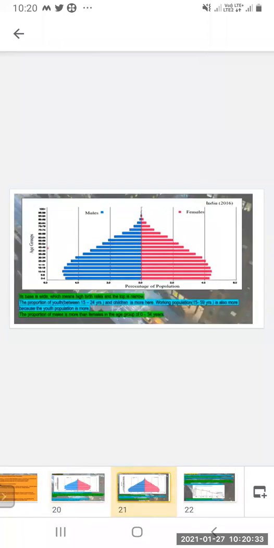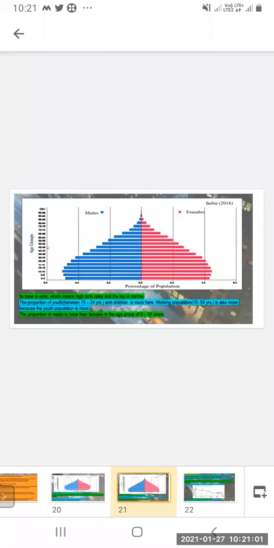Now this is of India. Its base is wide, which means a high birth rate, and the top is narrow. The proportion of youth, that is between 15 to 24, and children is more here. The working population, that is 15 to 59 years, is also more because the youth population is more.